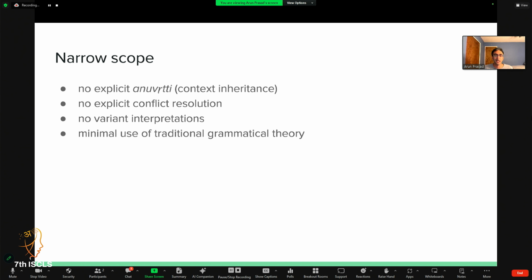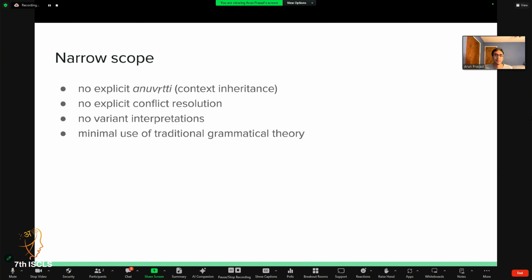I'll talk about how I avoid this, and it's a pretty simple approach of just choosing a fixed order. But I want to be very clear that this is an important theoretical issue that I have no perspective on in this paper. Likewise, I'm not taking any variant interpretations of a rule. So if the tradition disagrees on how a rule should be taken, I tend to go with what the Kashika Vritti says in general, or Siddhanta Kaumudi as well.